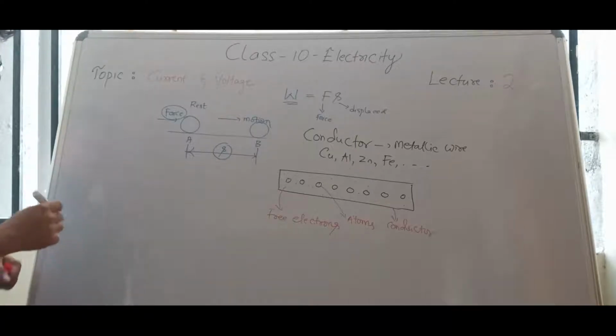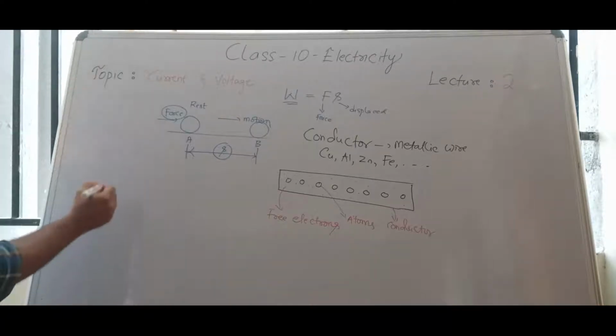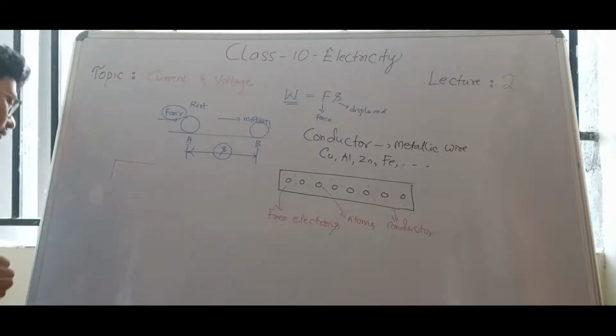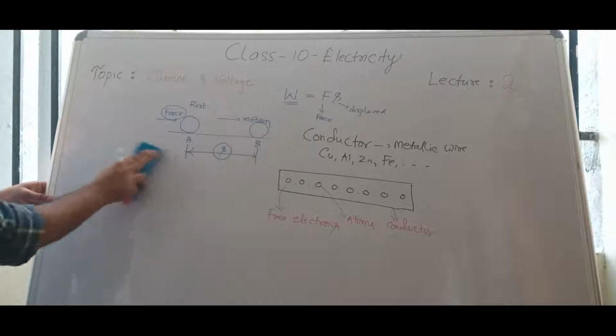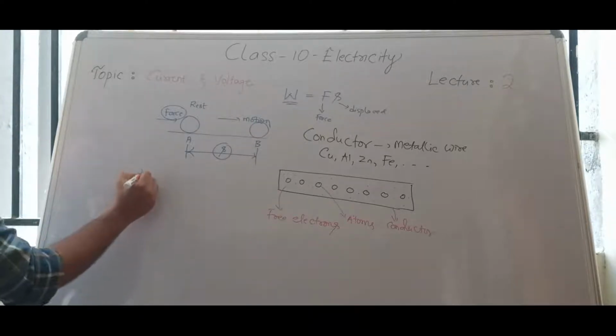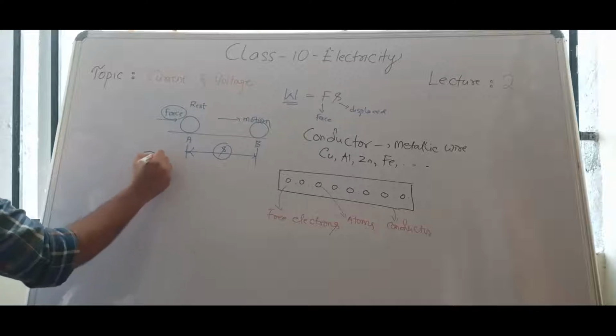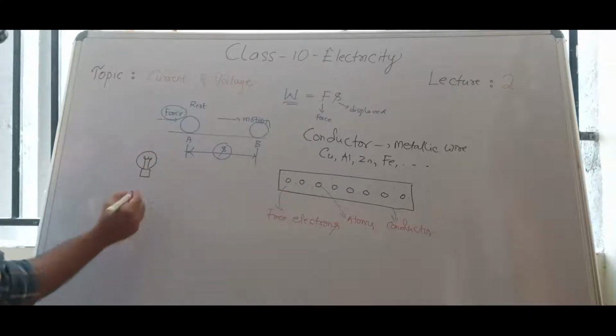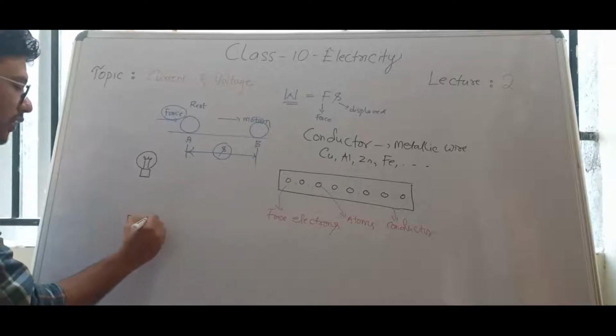Fine. Now, you see, let us take one small circuit. Consider we have one small bulb, and we take one small cell.